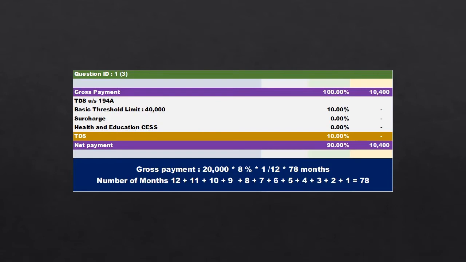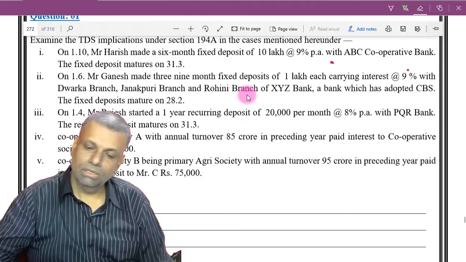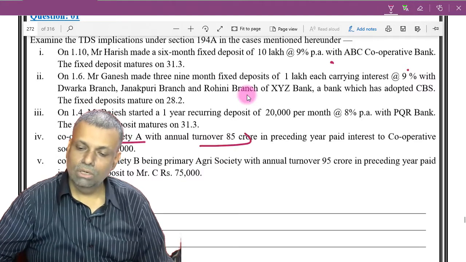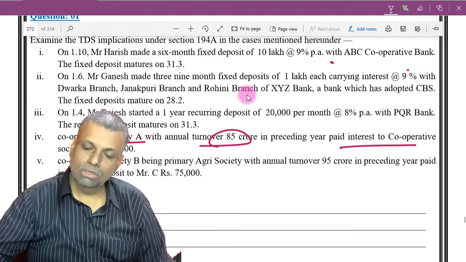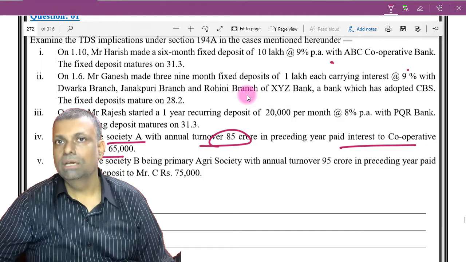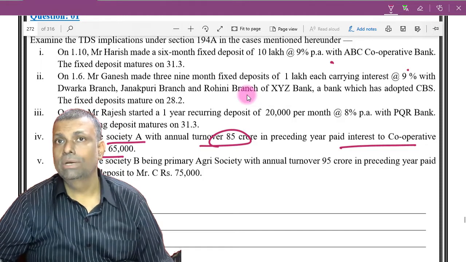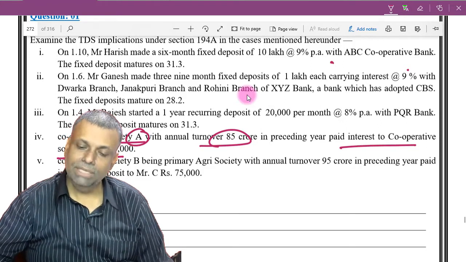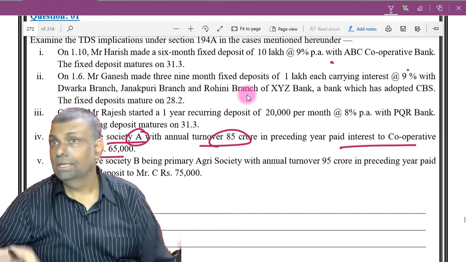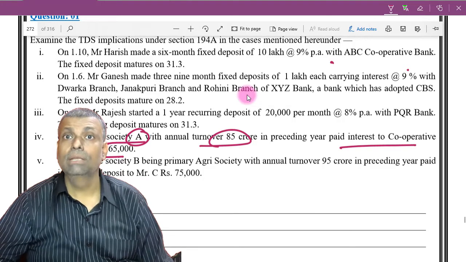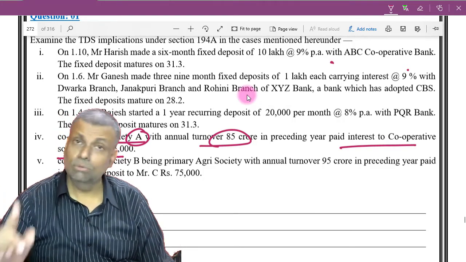Okay, further, the next. Let me erase this. A cooperative society A, annual turnover 85 crores, paid interest to another cooperative society B. Now, these particular provisions are newly introduced from assessment year 21-22 and onwards. Normally when a society makes a payment to a society, in the older system there were no TDS provisions, but now the TDS provisions will be applicable, subject to conditions. Those conditions I will tell you.